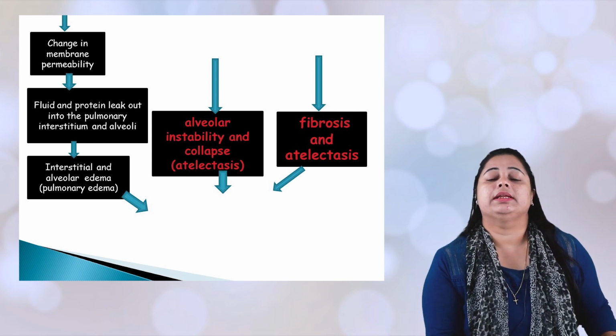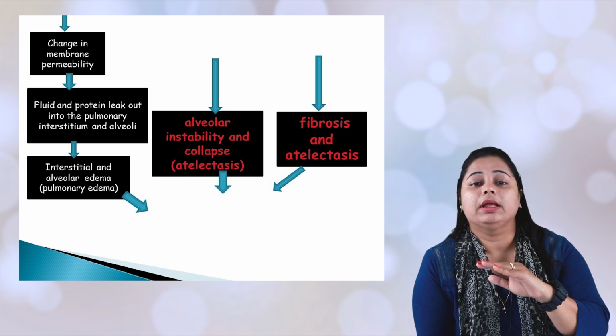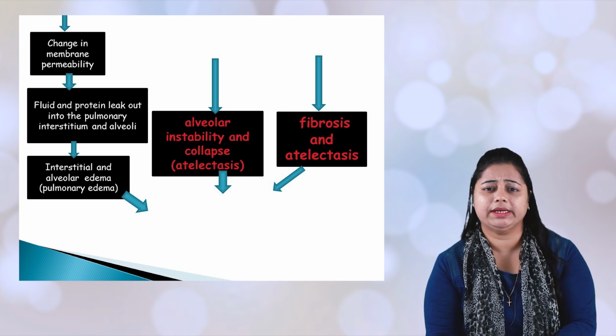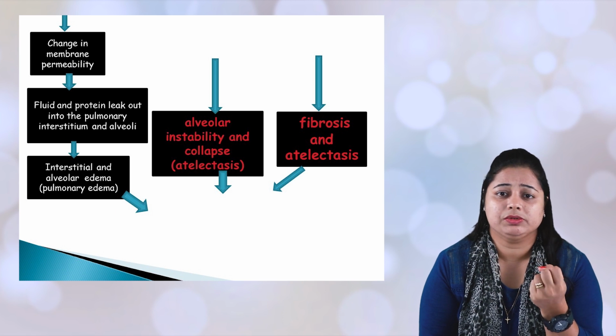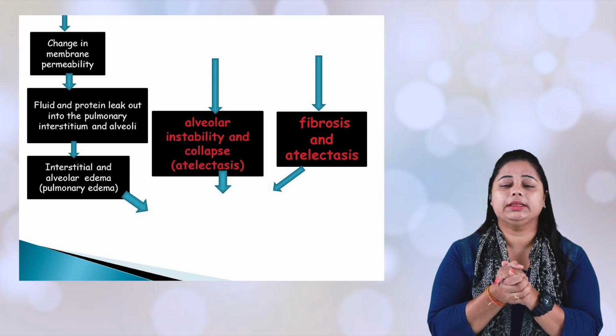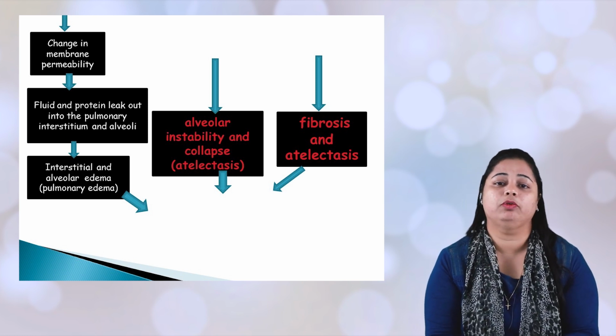On another side, there is something called hyaline membrane secretion, or fibrosis, which will occur. The word fibrosis itself means that a fiber or thick layer is produced, which is sometimes irreversible. These three things lead to VQ mismatch, as shown in the flowchart.